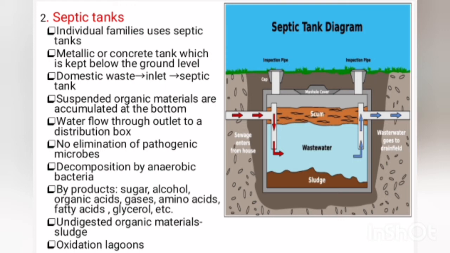Another term used is oxidation lagoons. That is, in small towns, sewage is collected into large ponds, which are called oxidation lagoons.